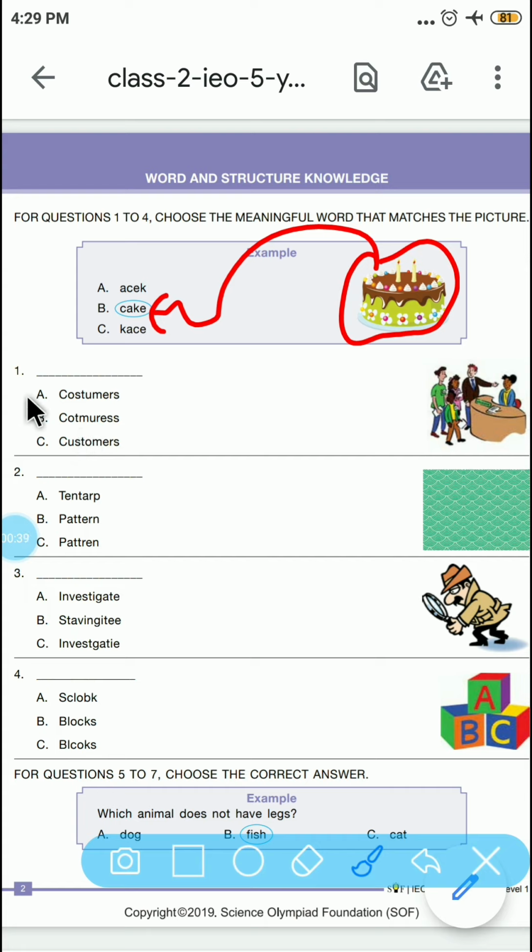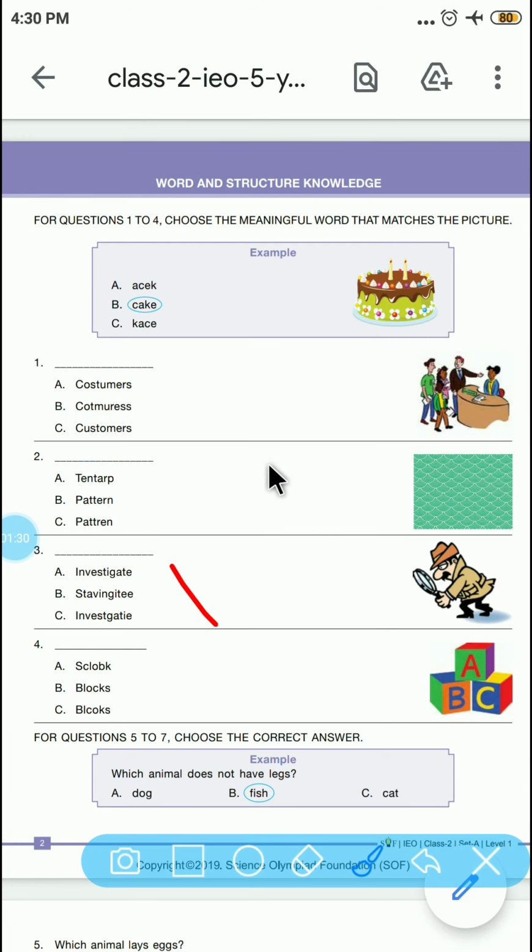Like question number 1 is here and it is shown in the figure. Like these guys are customers. Tell me kids. Option A, COSTUMERS. Now let's see the next question, which is question number 2. Pattern.